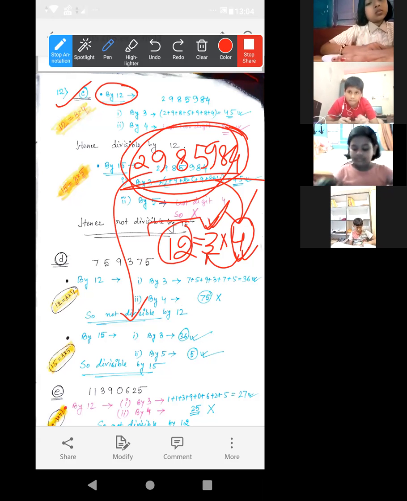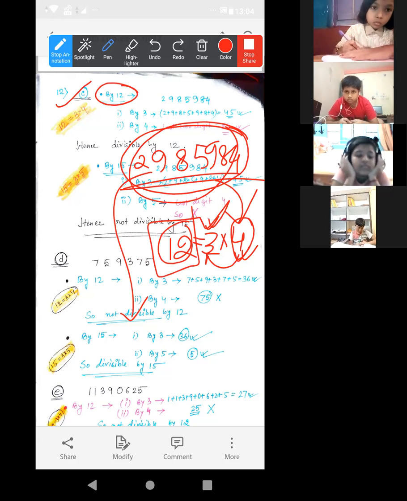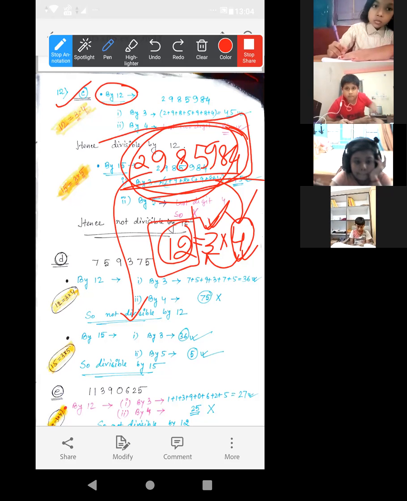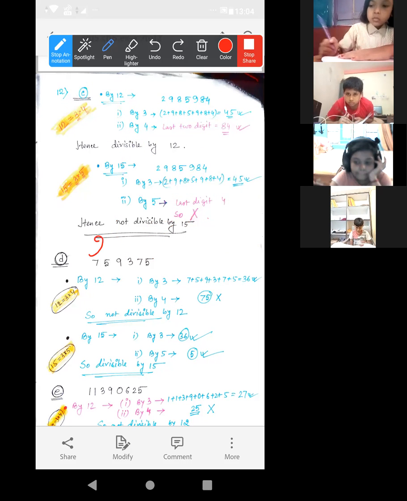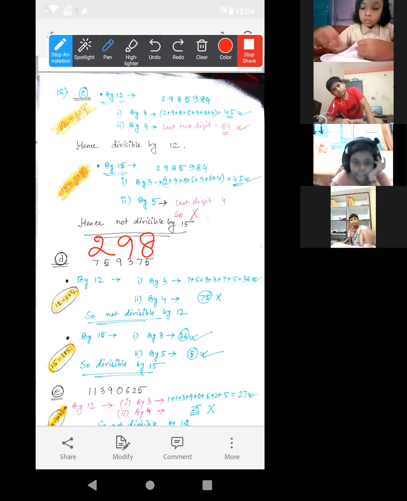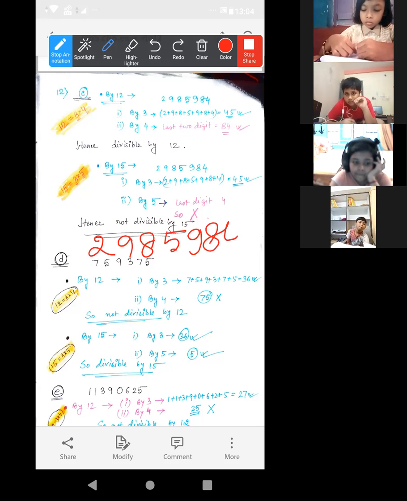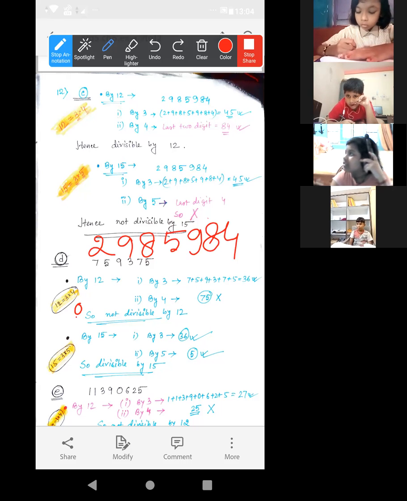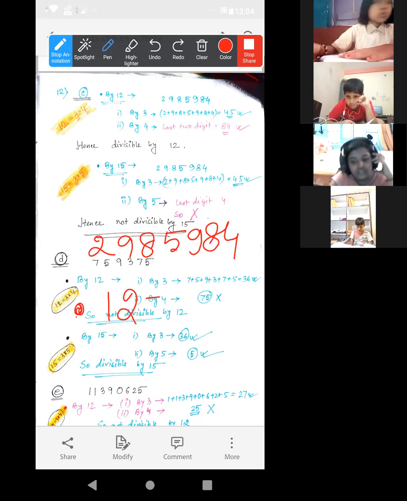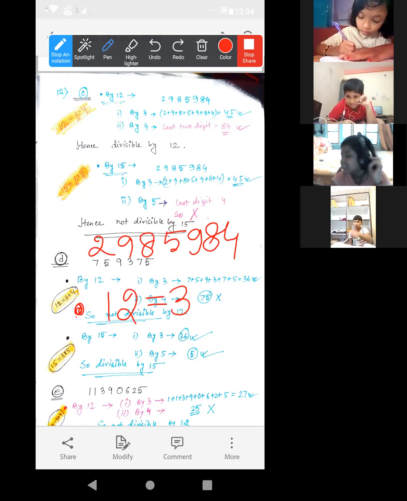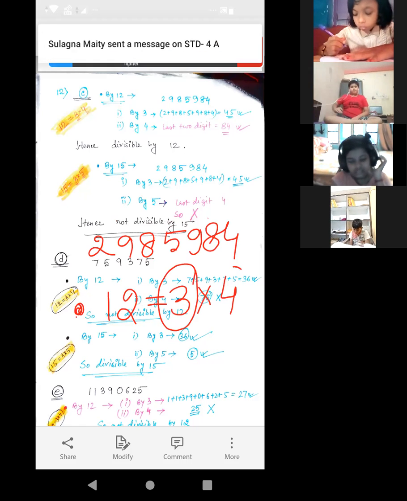Understood all of you? Yes, ma'am. Achha, now then, you can repeat again this one. Look, basically we are going to check whether the number is divisible by 12 or not. Let me write the number. Okay, 12 and 15. At first, let me explain 12. Now, directly we will divide this big number by 12? No, there is a rule for 12. 12 is equal to, look, just break it into two numbers so that the two numbers will be co-prime of each other.